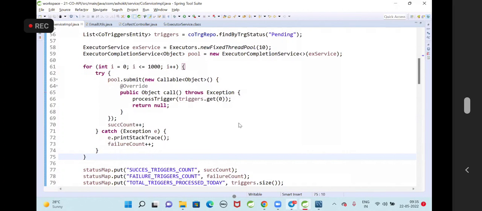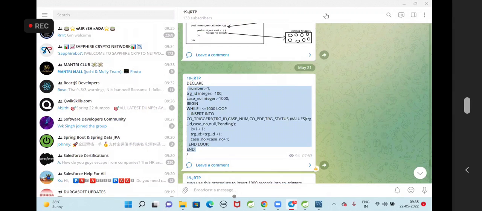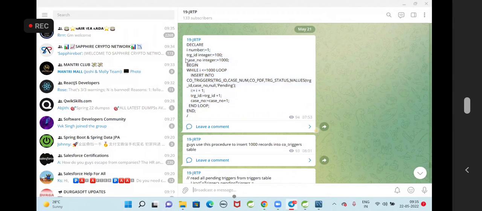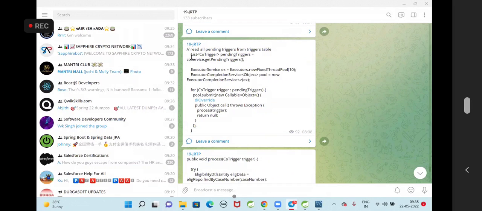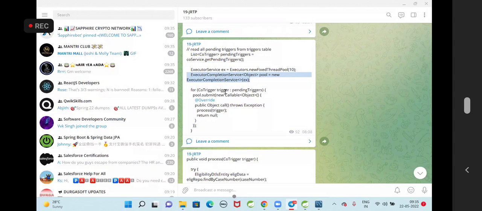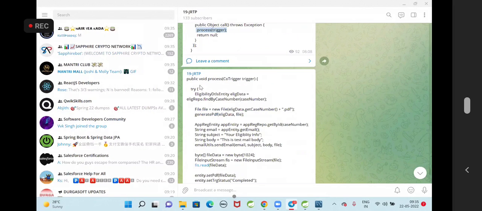Yesterday, that is the code I gave. If you want to test with live data, you can execute a procedure to insert 1000 records into the table. This is the logic I have given to process each pending trigger, and you need to keep this logic in the project. I first get all pending triggers, the executor service and completion service. Then for each pending trigger, I submit a task. Inside the call method, I call processTrigger.